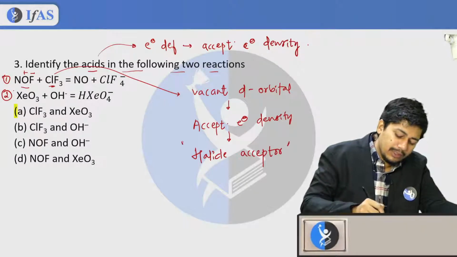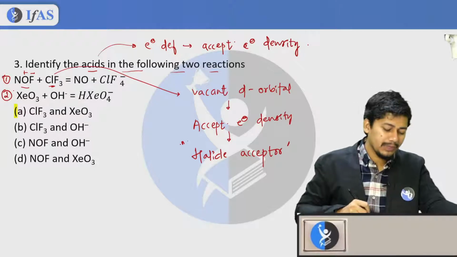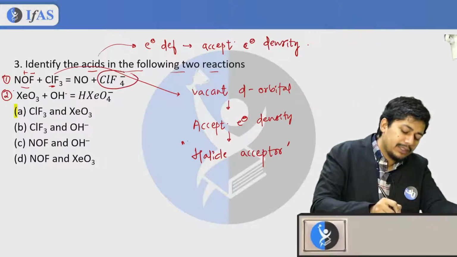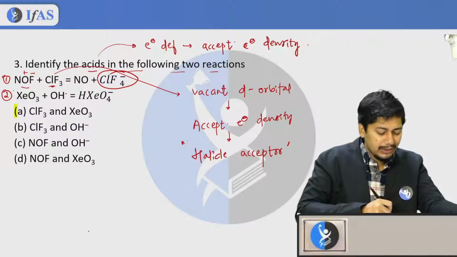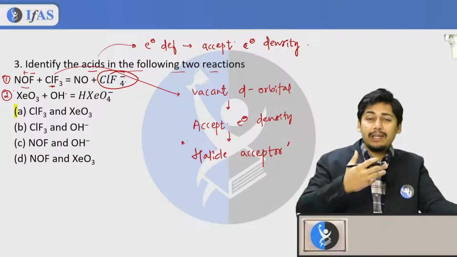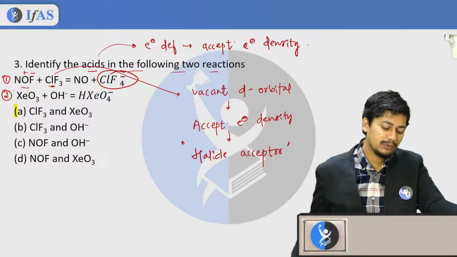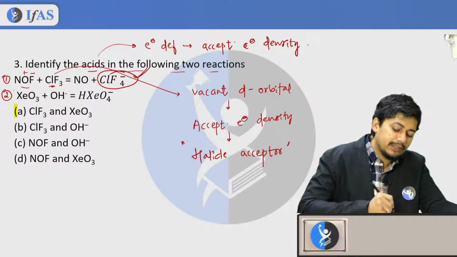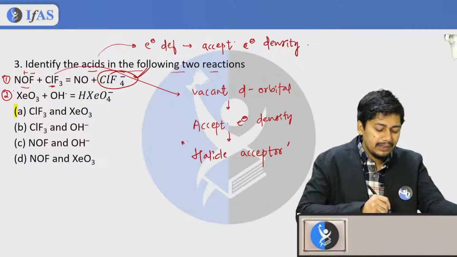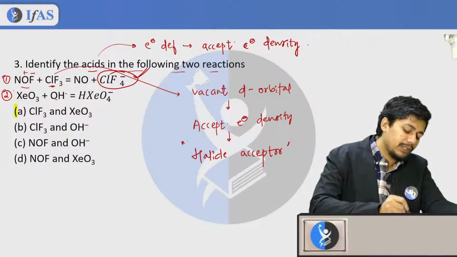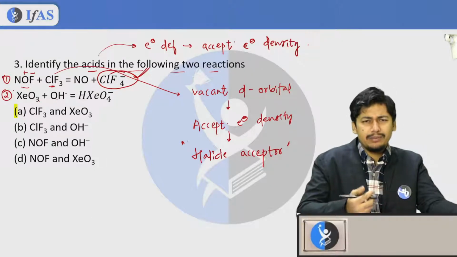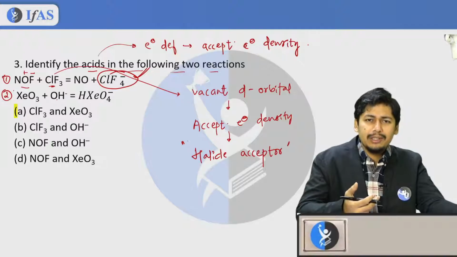This is called a halide acceptor. Here you can see it is accepting a halide, so it is indirectly accepting the electron density that is present on fluorine. That's why this is going to be the acid in the first reaction. In the second reaction you can see that OH minus is a form of base, NaOH, KOH, LiOH.